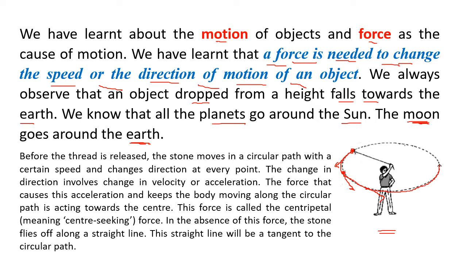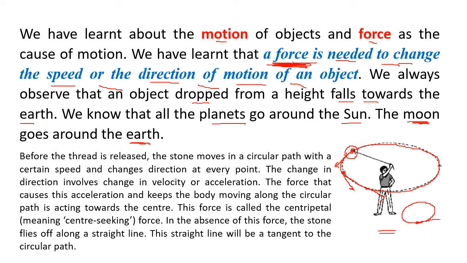Now when can something go around? An object will travel in a straight line. When it is going round, it means it is changing the direction again and again. So in this diagram you can observe the stone is changing direction each and every time. Because the stone is changing the direction, some force is acting on the stone.